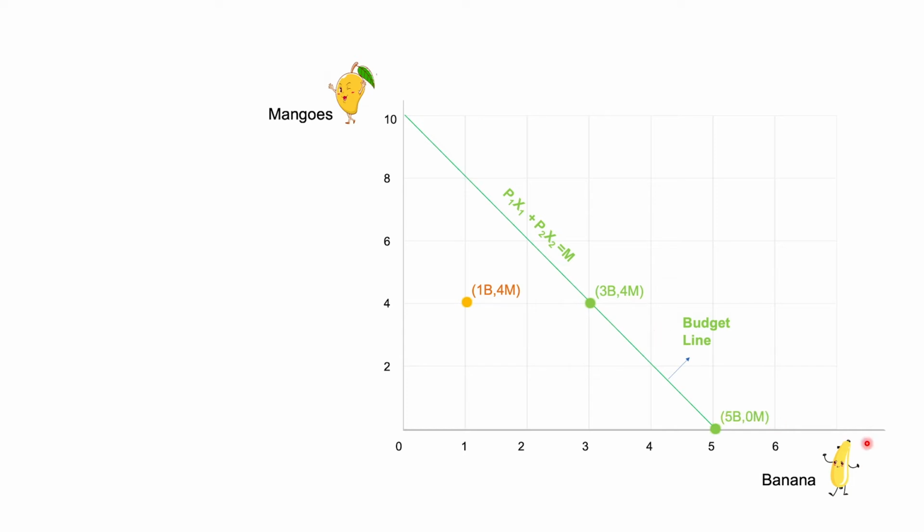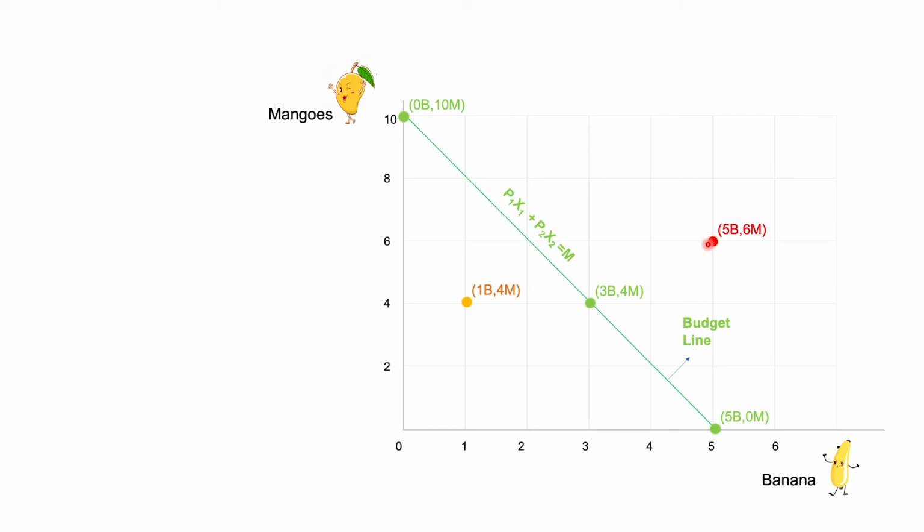Next. Now comes the x-intercept. So in x-intercept, the number of mangoes is equal to 0, which means the y is equal to 0. Similarly, this is the y-intercept. So in which x is equal to 0, which is number of bananas is equal to 0, and you have the mangoes is equal to 10. So what about these 2 points? Is it affordable? Yes, because it is on the budget line. Now, you have 5 bananas and 6 mangoes. This is beyond the budget line. So is it affordable? No.